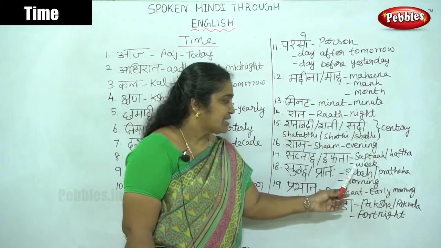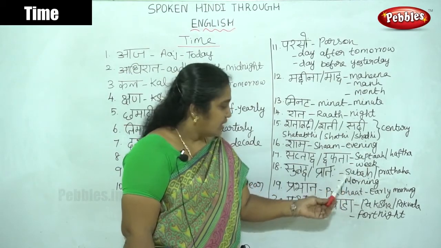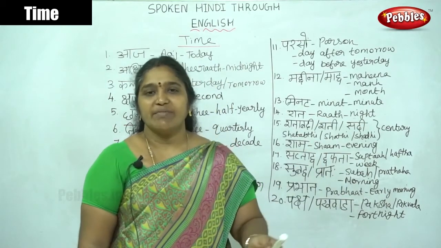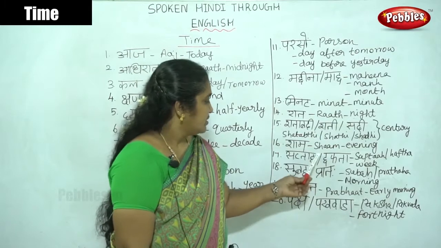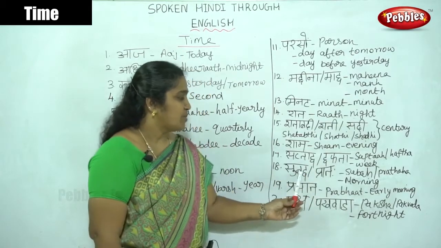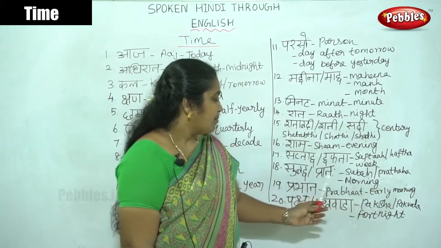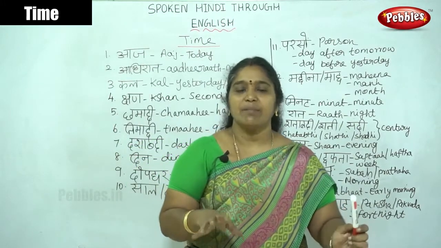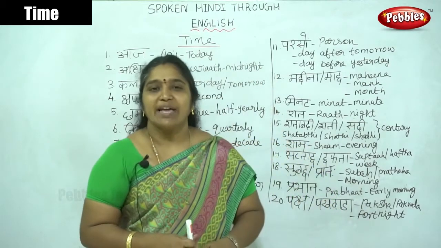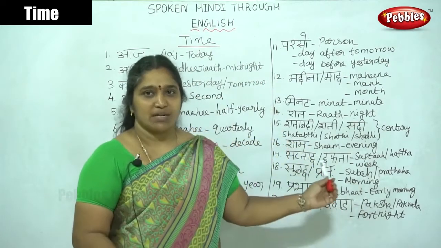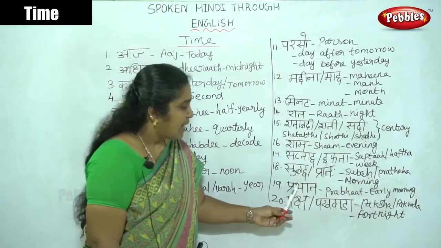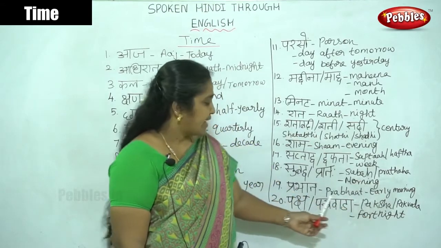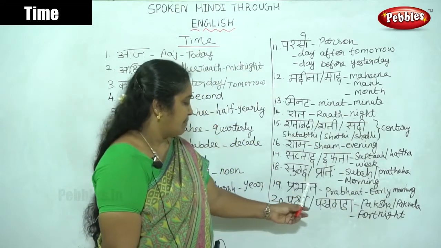Saptah, hafta means week. हर हफ्ता मैं मंदिर जाऊंगी. Every week I will go to the temple. Then subah, pratah. Subah, pratah means morning. मैं सुबह 5 बजे उठूंगी means I will wake up in the morning at 5 o'clock. Then prabhat. Prabhat means early morning. For early morning, we have to use prabhat.